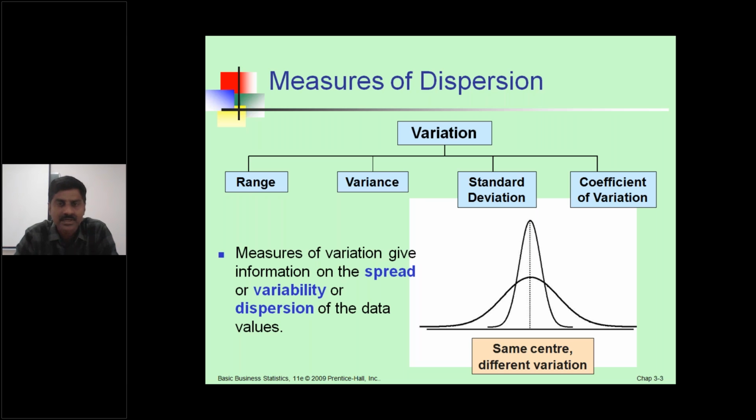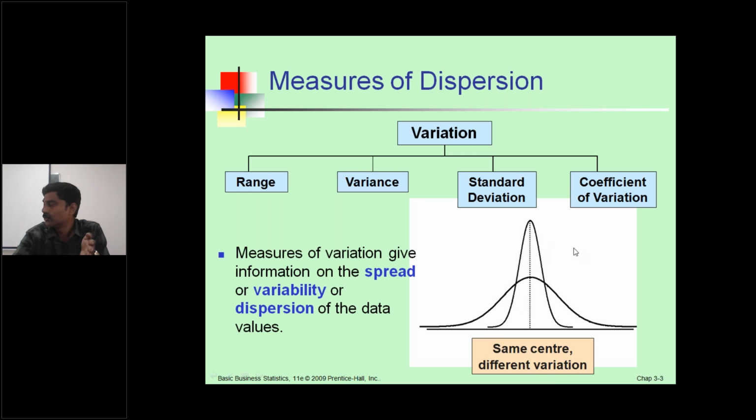Measures of variation contain range, variance, standard deviation, and coefficient of variation. See the diagram. Same center, different variation. See the dotted line. This is the center, with different variations between positive skewness and negative skewness. Measures of variation give information on the spread or variability or dispersion of the data values. Variability spread around the positive or negative gives the same center, different variation.